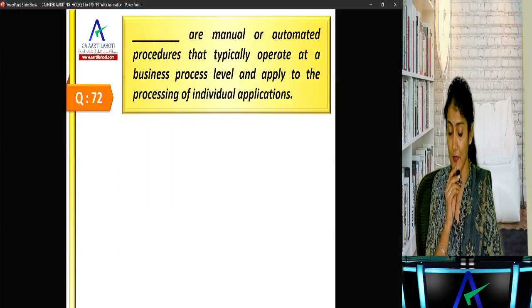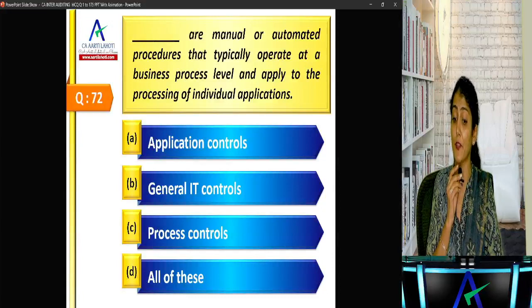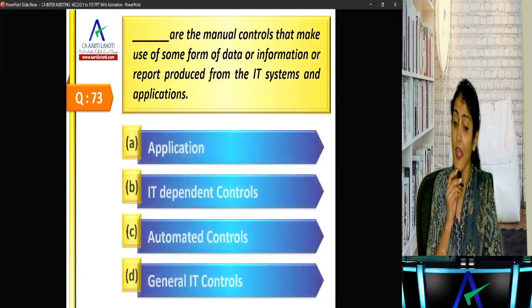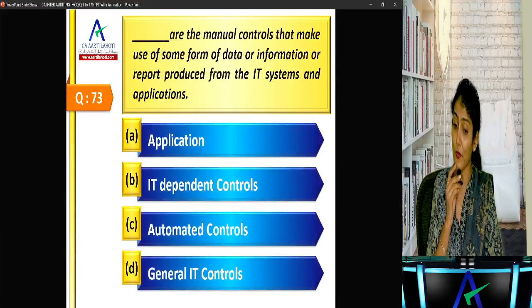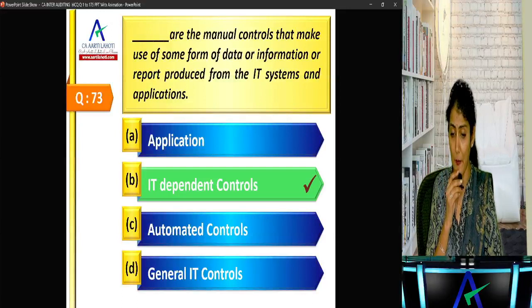Data analytics. Okay. Dash are manual or automated procedures that typically operate at a business process level and apply to the processing of individual applications, right? The application controls, it could be manual or automated procedures. Okay. Dash are manual controls that make use of some form of data or information or report produced from the IT system. So that's the IT dependent control.